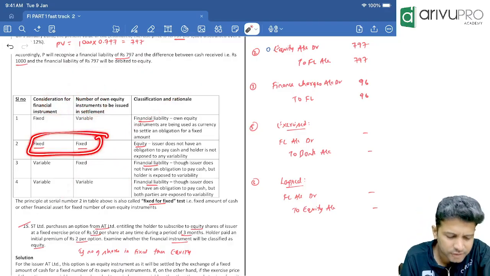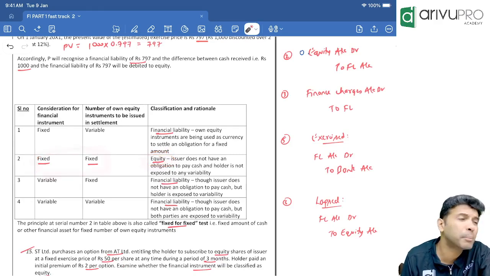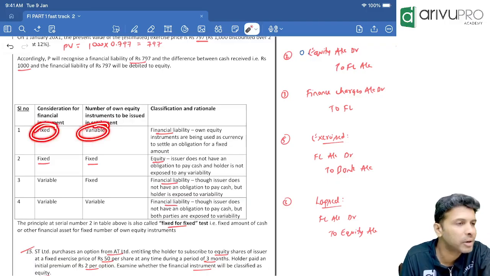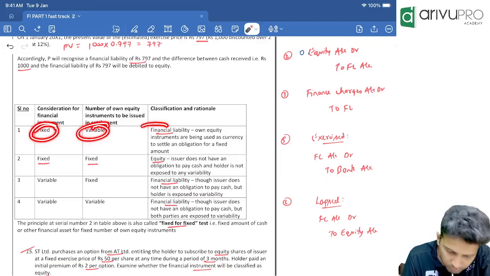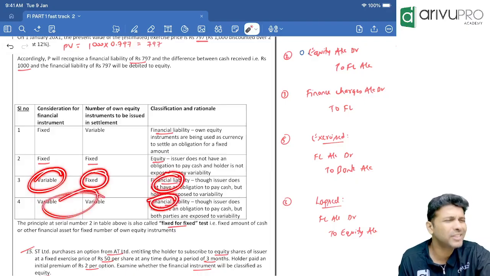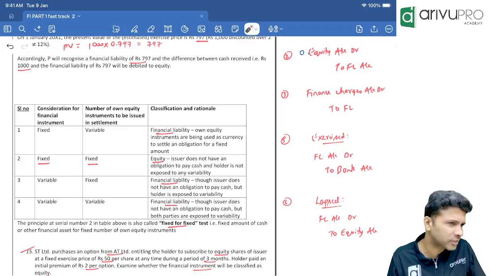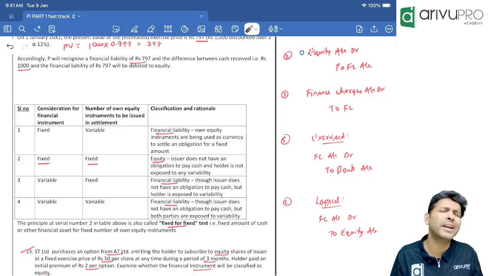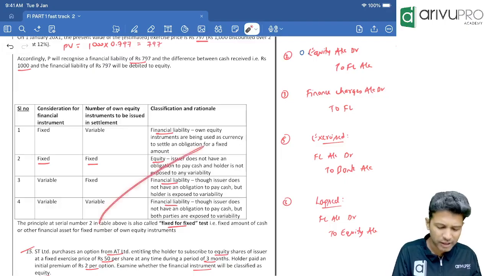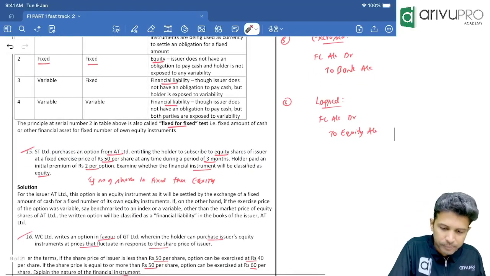Sir, if both are fixed, then only it becomes equity. Even if one of the numbers becomes variable, it automatically becomes financial liability. See here, this is fixed, this is variable. What is the classification? Financial liability. This is variable, this is fixed. Still financial liability. Both variable also means financial liability. Is the table really required? No. For it to be equity, both should be fixed. If both are not fixed, it automatically becomes financial liability. So the table is really not required. Okay, take the 15th as homework.